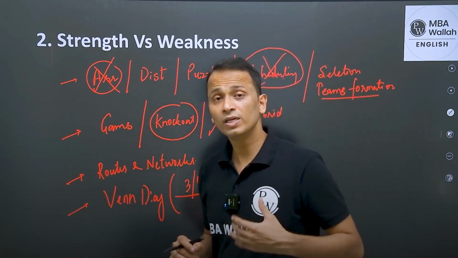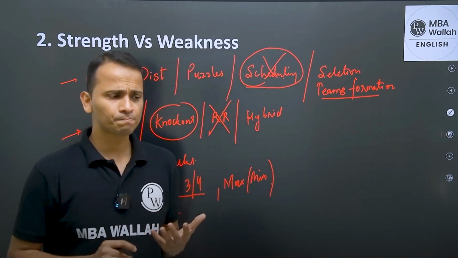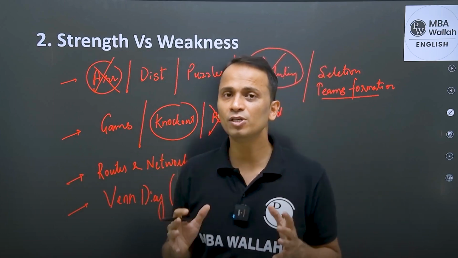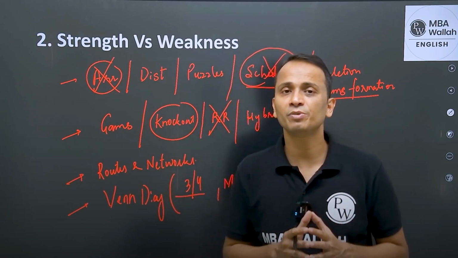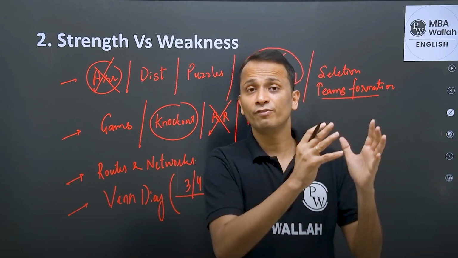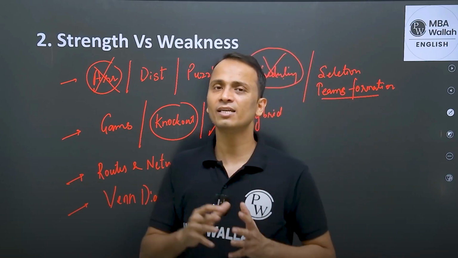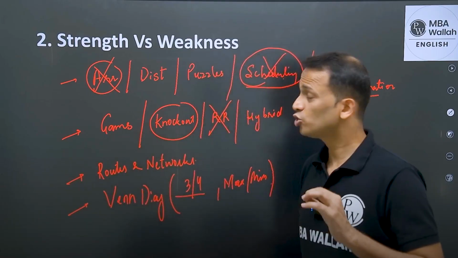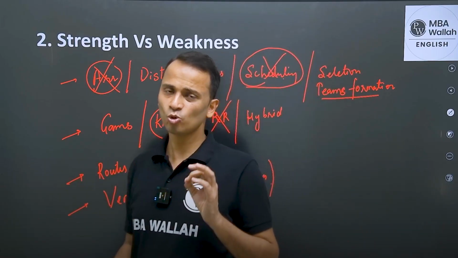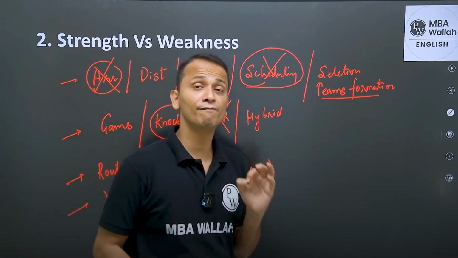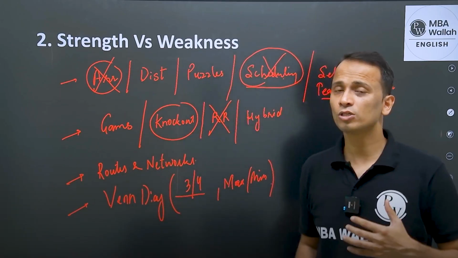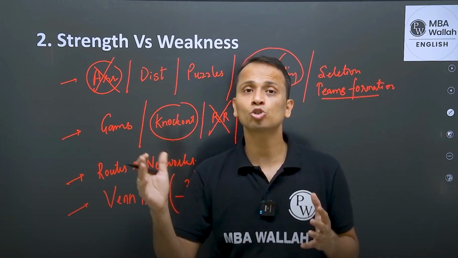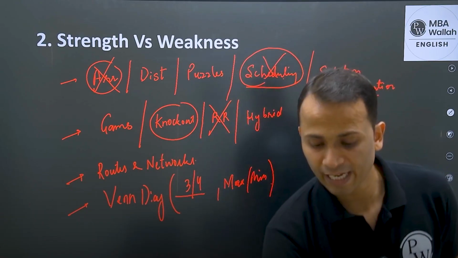Now, towards CAT in the month of November, either you will not have any weakness, or you will be able to make a proper bifurcation between the areas in which you are very strong and the areas in which you are average or weak, right? So target those sets in which you are very strong, right? Because the first 15 minutes will decide the course of your performance for the next 40 minutes.